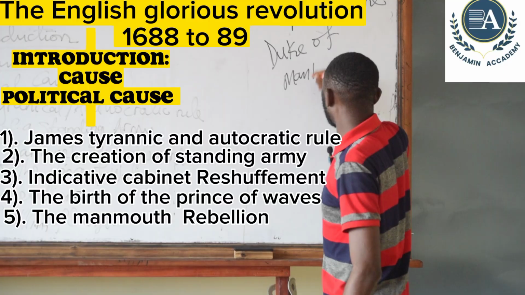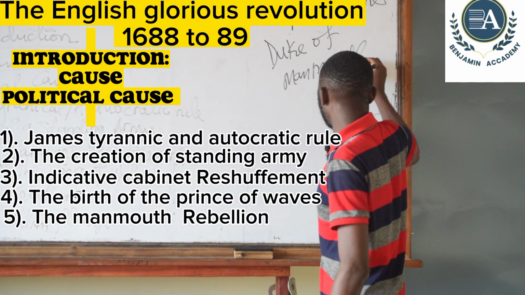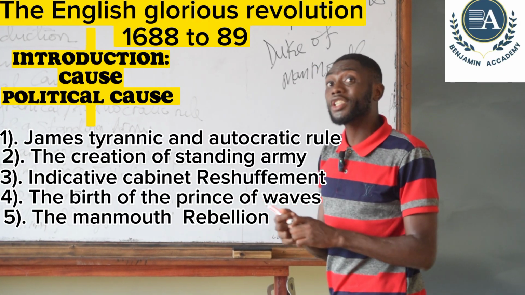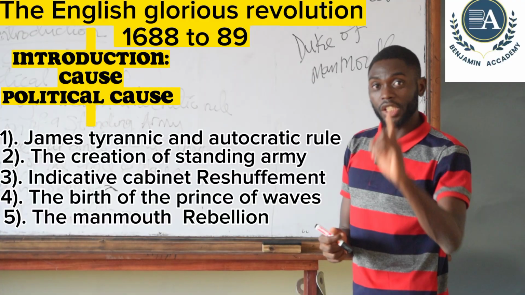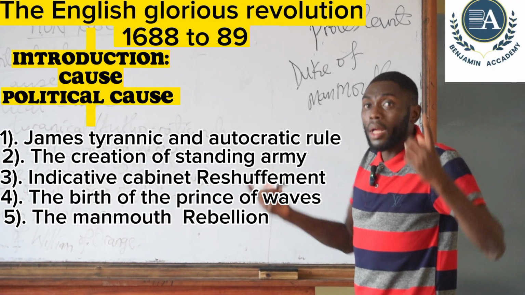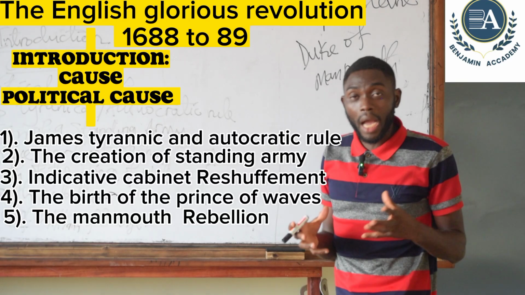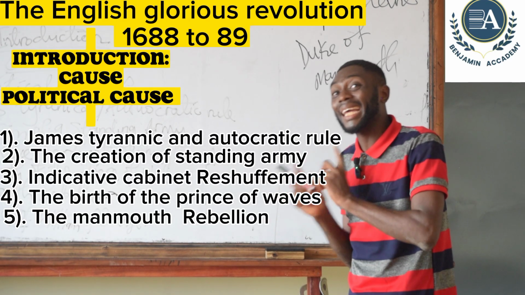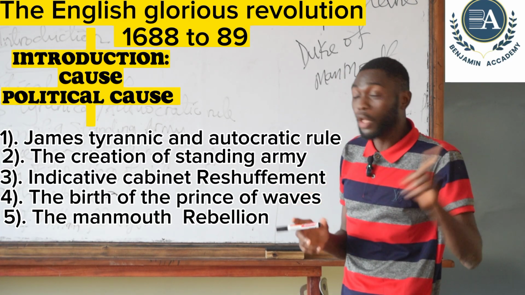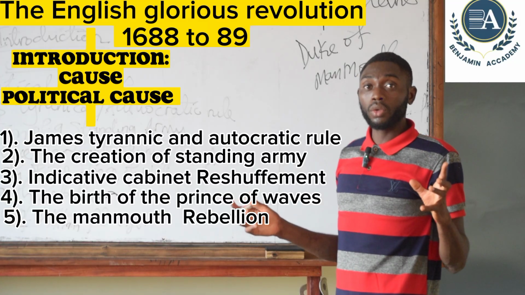The Duke of Monmouth was seen by the people of England to succeed Charles when Charles died. The people wanted him to succeed Charles because though he was an illegitimate child, he was a Protestant and not a Catholic Christian, because the people of England do not want to see a Catholic ruling them.